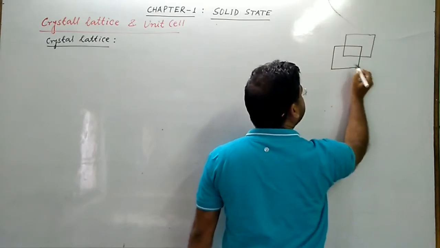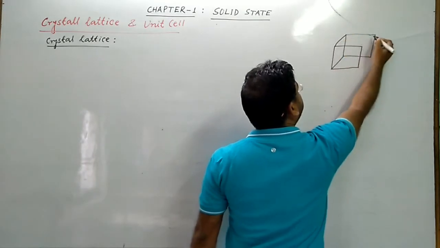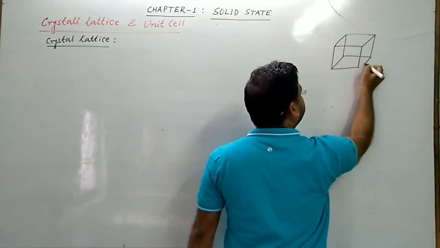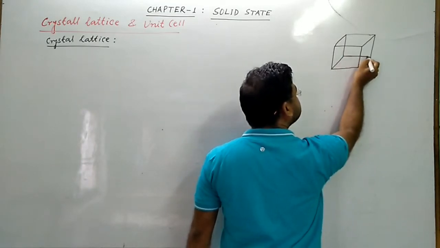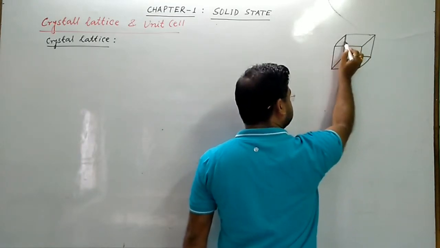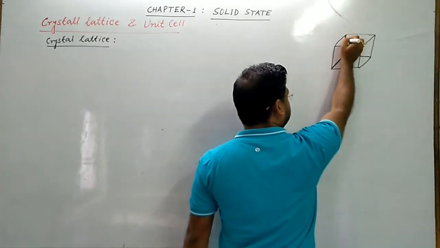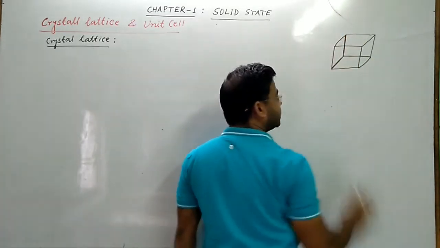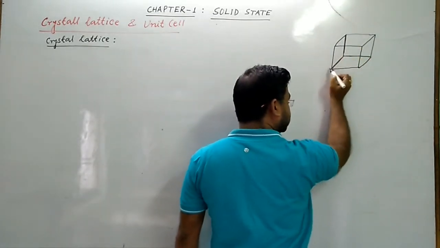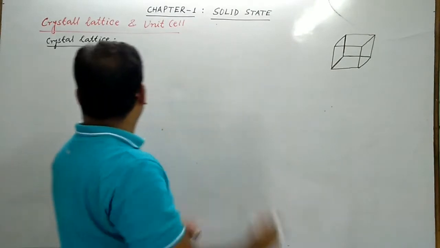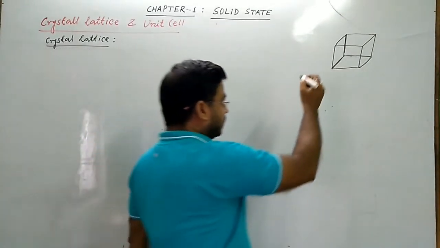Now this is a three-dimensional structure. See, x-axis, y-axis, and z-axis. X, Y, Z. So this is a three-dimensional structure.